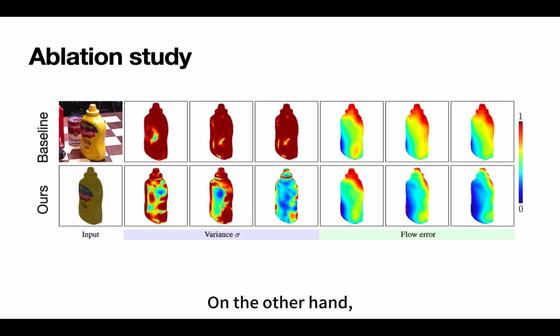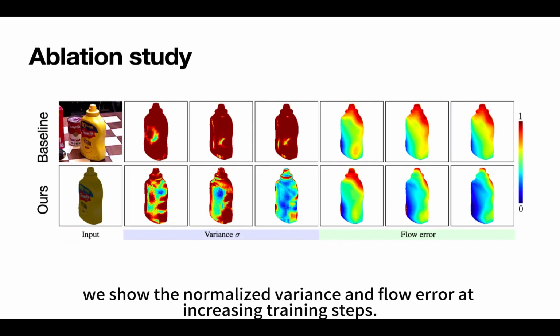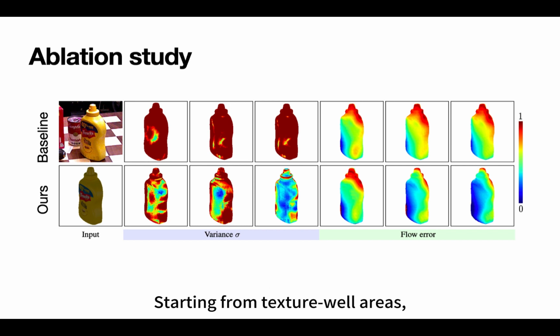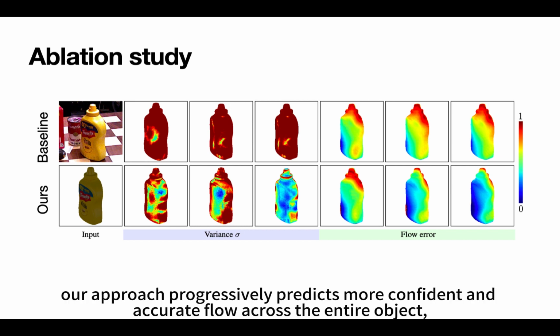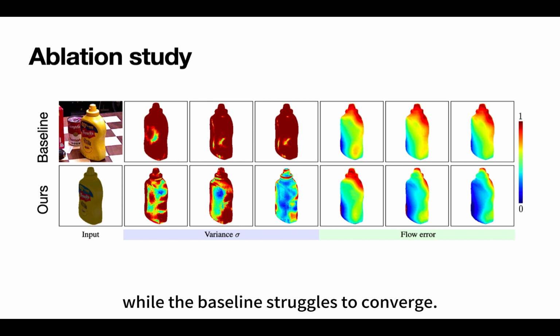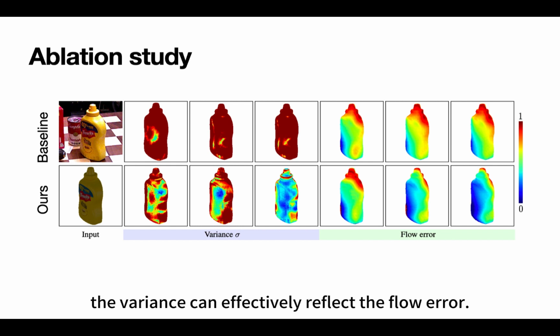On the other hand, we show the normalized variance and flow error at increasing training steps. Starting from texture well areas, our approach progressively predicts more confident and accurate flow across the entire object, while the baseline struggles to converge. Also, the variance can effectively reflect the flow error.